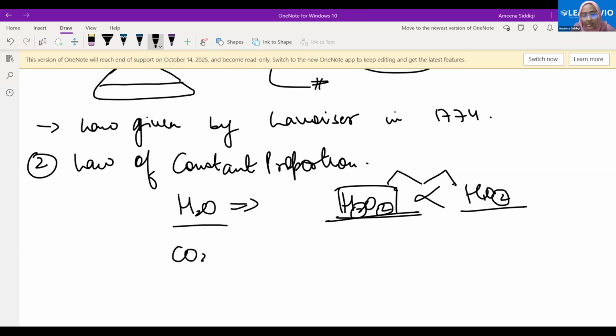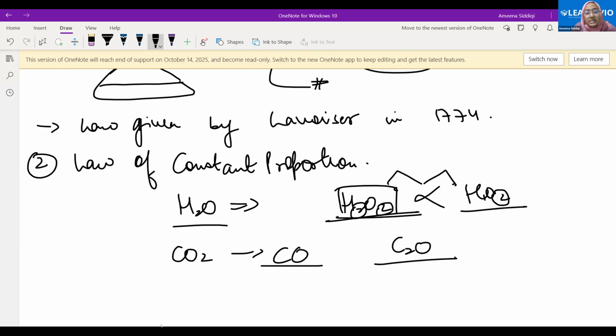For carbon dioxide, we have one atom of carbon bonded to two atoms of oxygen. If you make it like this, it becomes a different compound. It is carbon monoxide. It is no more carbon dioxide, right? Or if you make it like this, it is not carbon dioxide. It is some random compound.